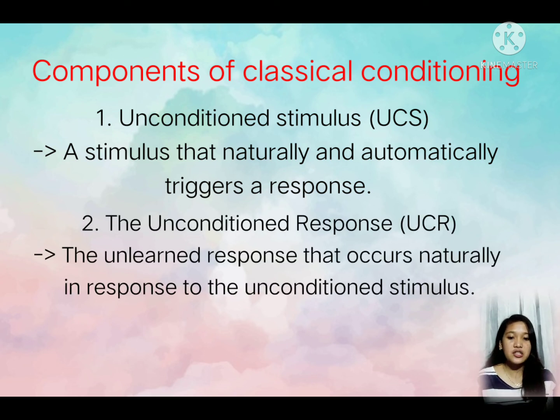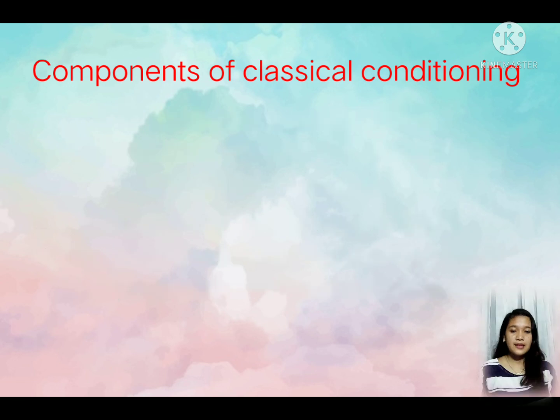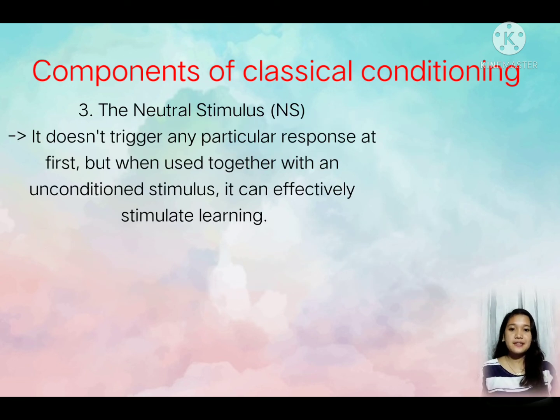Second is the unconditioned response, or UCR, the unlearned response that occurs naturally in response to the unconditioned stimulus. The third is neutral stimulus, or NS. It doesn't trigger any particular response at first, but when you use it together with an unconditioned stimulus, it can effectively stimulate learning.